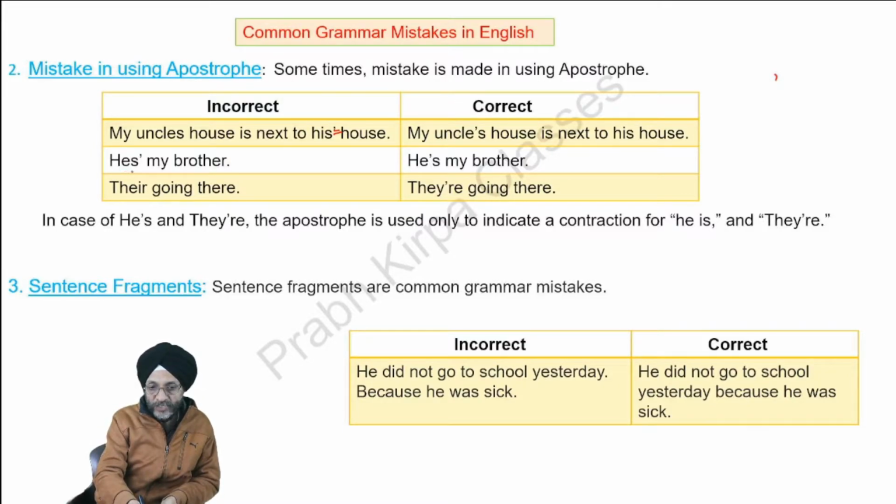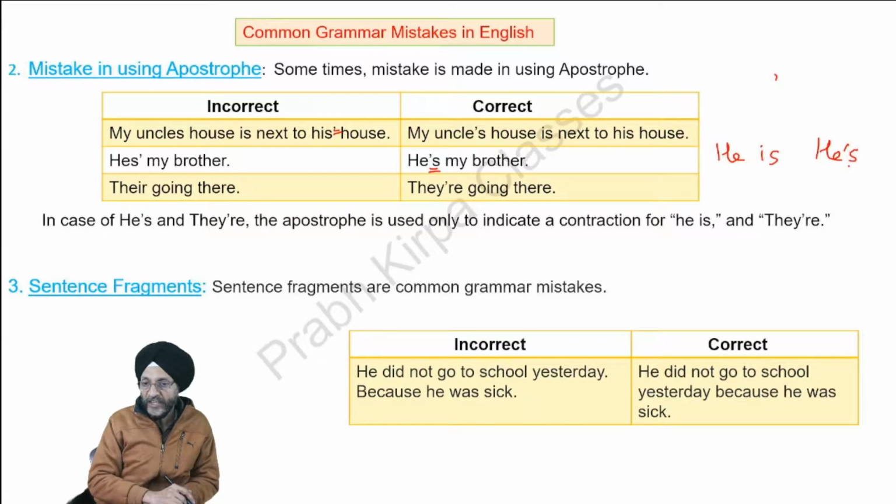Now here we want to say he is my brother. Here we are using contraction of the words he is. We are writing it as he apostrophe s, he's my brother. They are going there. We are not to write this. We are to write apostrophe for they are. They are is written as they're. It is the short form or contraction of they are. They're going there.